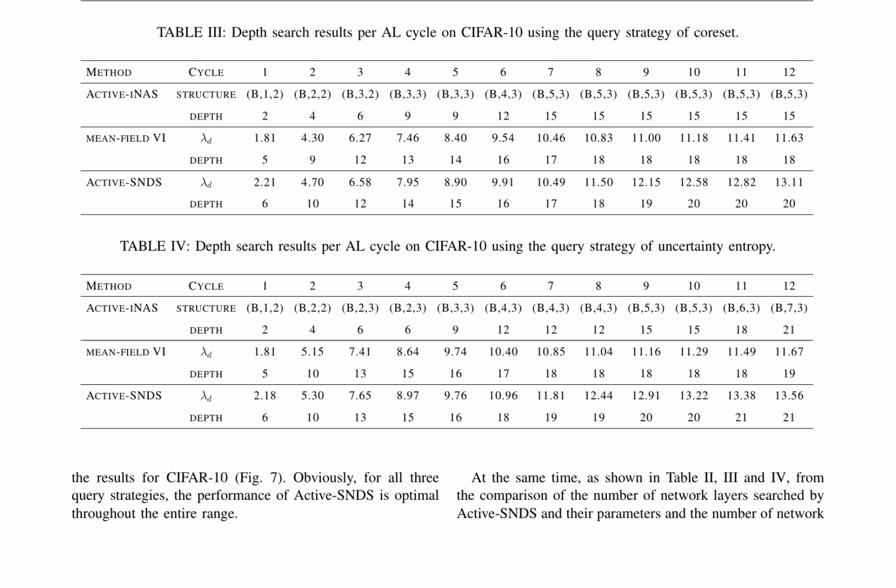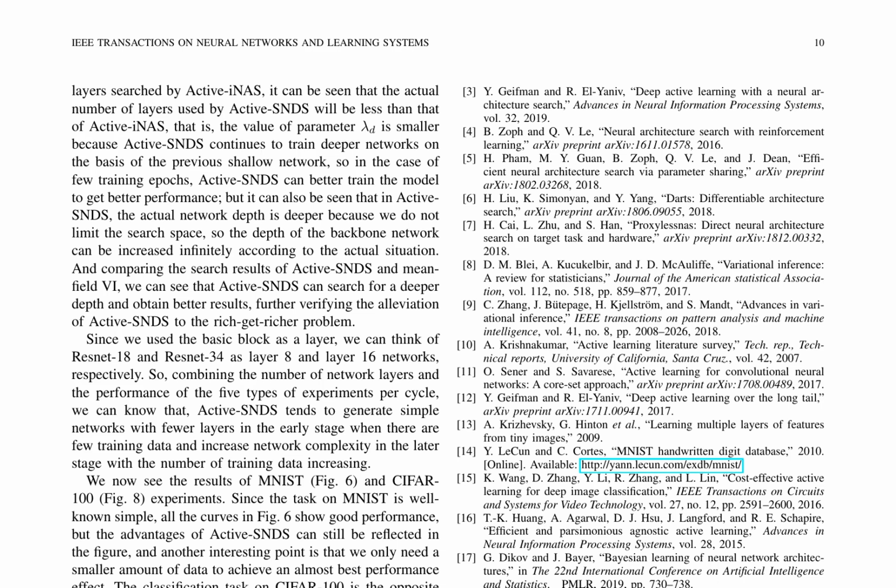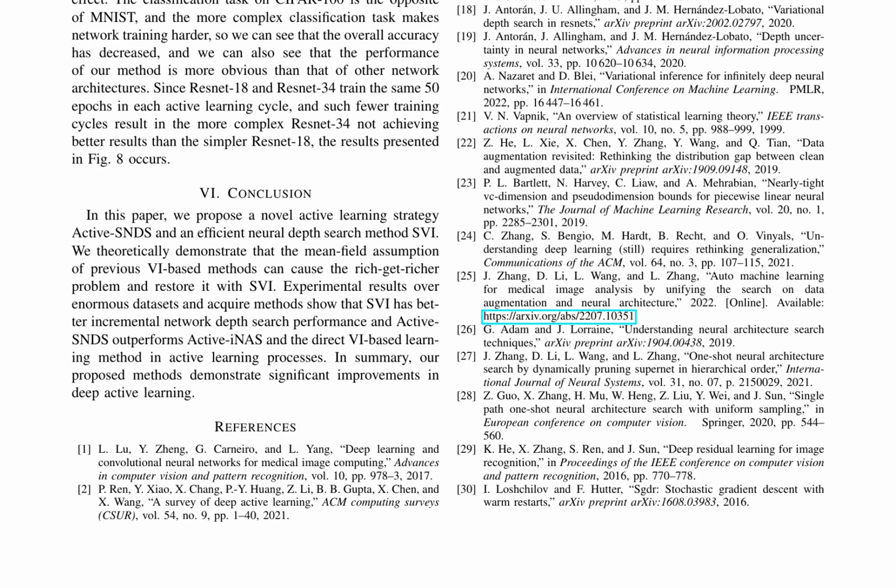Overall, the results suggest that active SNDS is an effective active learning method that can efficiently search for the optimal network architecture and hyperparameters, leading to improved performance on the CIFAR-10 dataset. The active SNDS method addresses the rich-get-richer problem by expanding the search space for network depth, unlike mean field VI. It starts with simple networks and increases complexity as training data grows. The MNIST and CIFAR-100 experiments show active SNDS outperforms others with fewer training data, achieving better performance and demonstrating significant improvements in deep active learning.